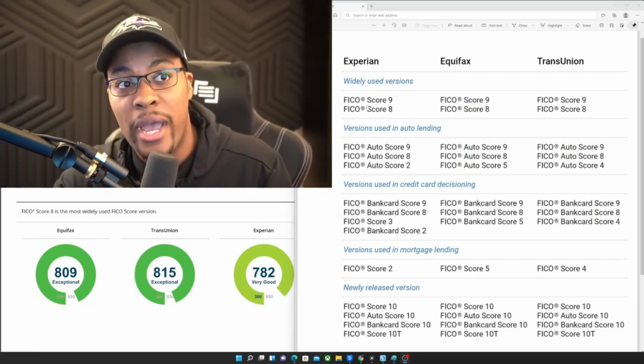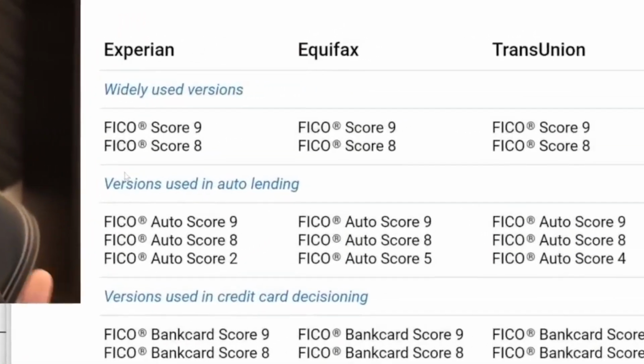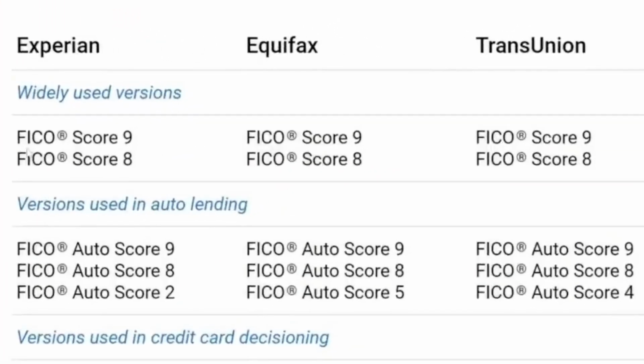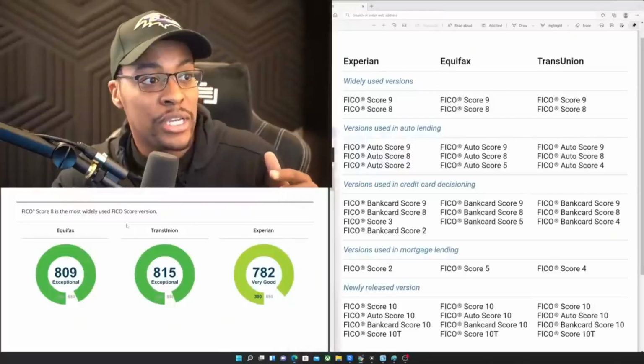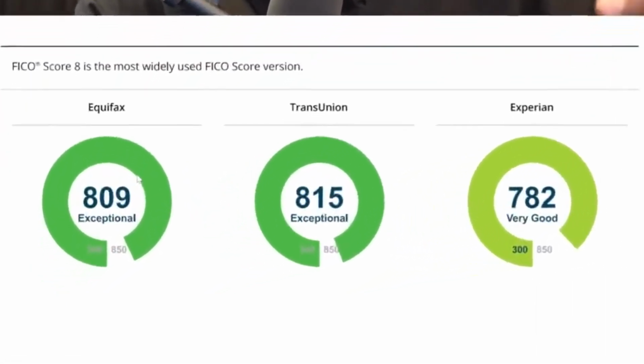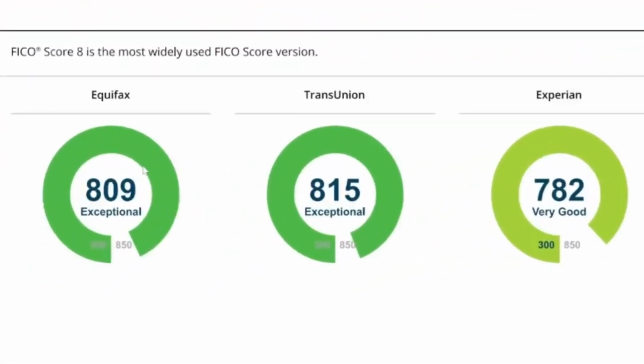Now, FICO 8 and FICO 9 are the most widely used versions. FICO 8 and FICO 9 are going to be out of 850. As you can see right over here down below, this is just an example. So you have 3 different FICO 8 credit scores, and you also have 3 different FICO 9 credit scores.